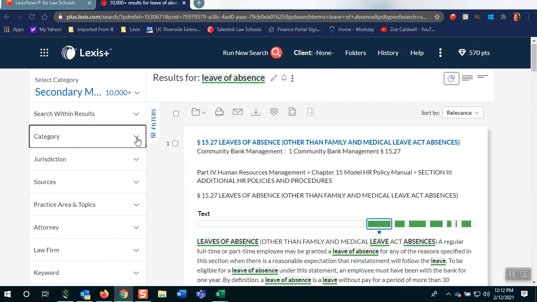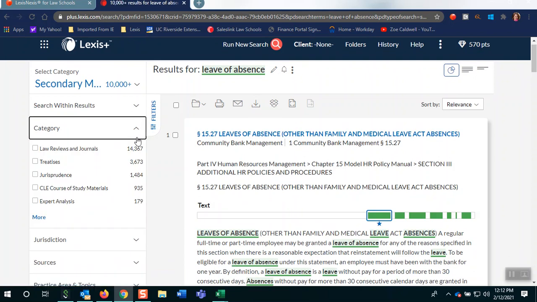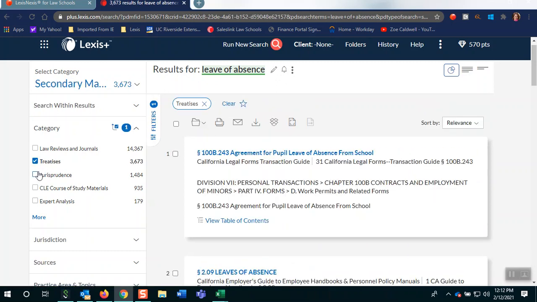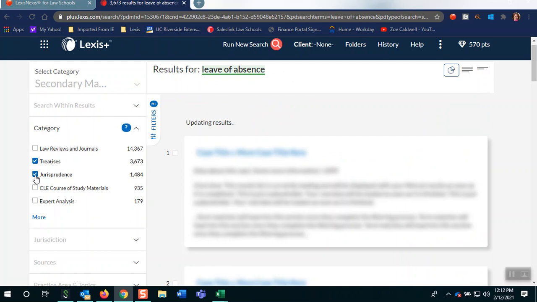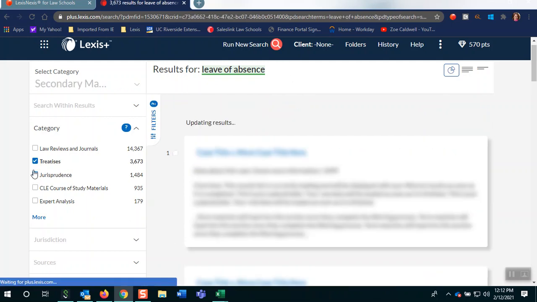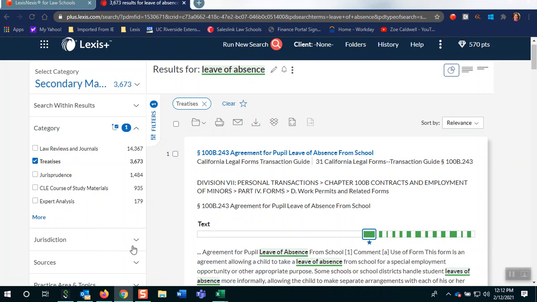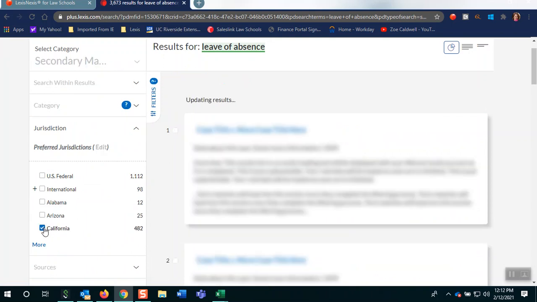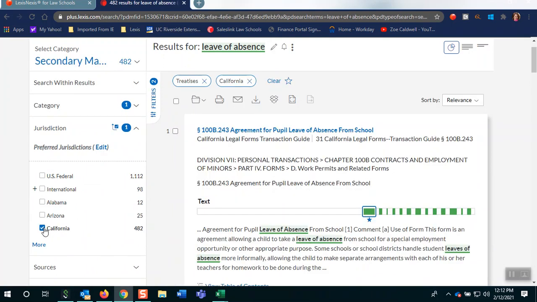I like to apply my category filter. That's usually the first thing I do. I click treatises, and sometimes in law schools, I also click jurisprudence. Oftentimes when working with attorneys, I just leave it with treatises. And I also may add in my jurisdiction. So this means that I want California treatises that talk about leave of absence.